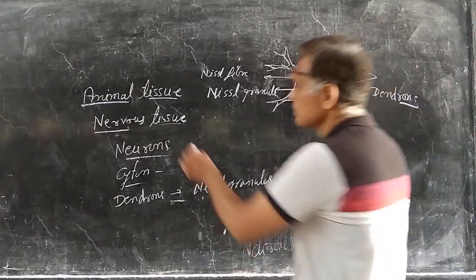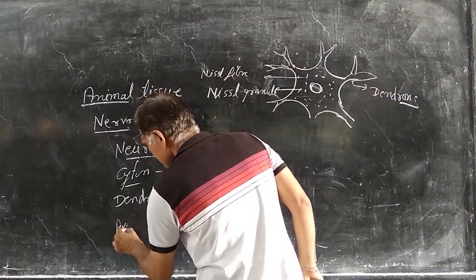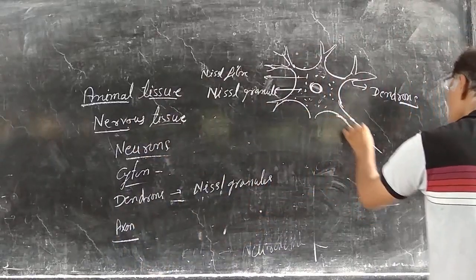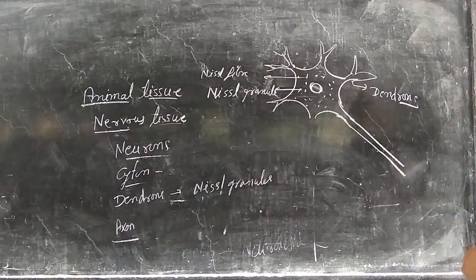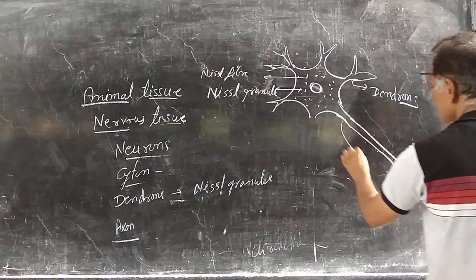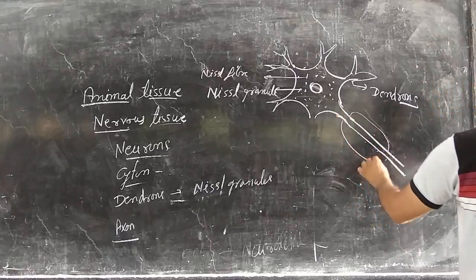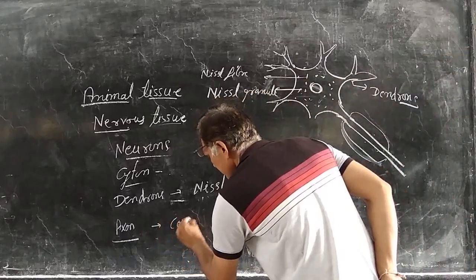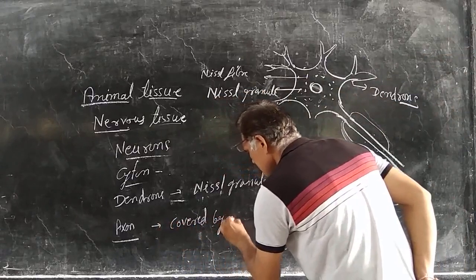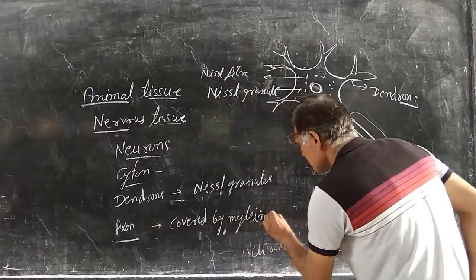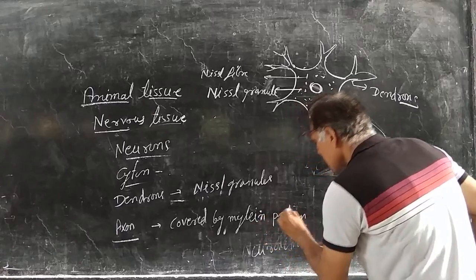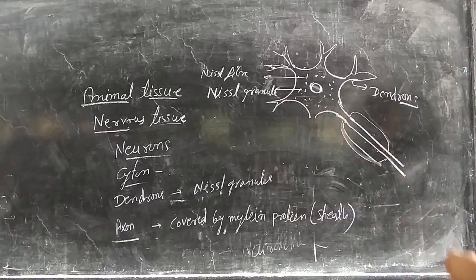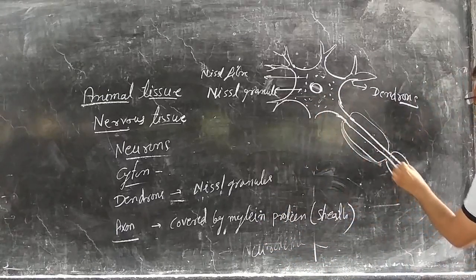The long branch of the neuron is known as the axon. The axon is covered by myelin protein, and that covering is known as the myelin sheath.